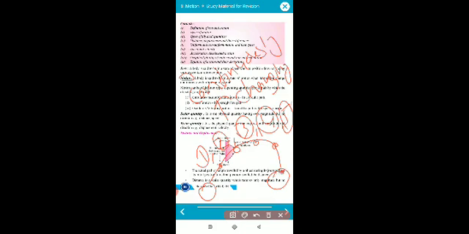Suppose you are throwing a tennis ball from one point to another point, it will continuously change its position at the first second, second second, third second, fourth second, fifth second. So when a body continuously changes its position from one place to another place, we can say that the body is in motion. The word continuous has very much significance over here. Understood? The body which continuously changes its position with reference to a point, we can say that the body is in motion.